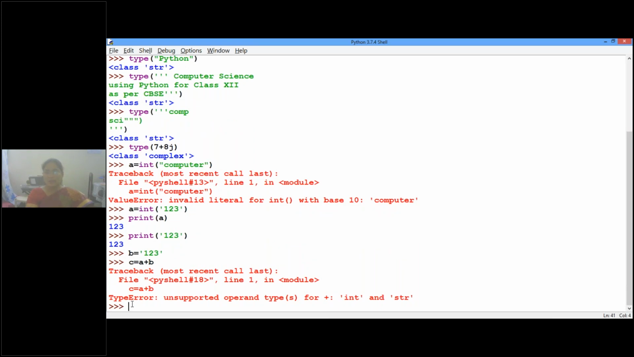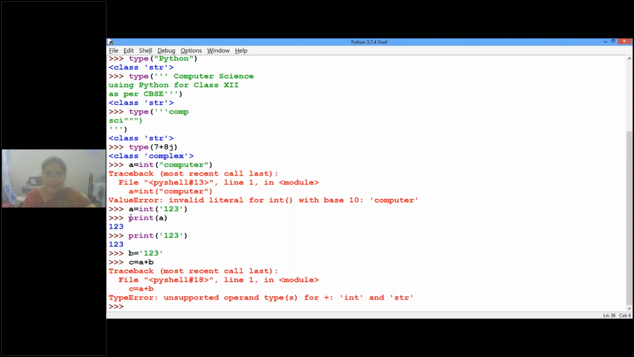Error. Why the error? Because there is no int and parenthesis? No. Just think. A is not defined, ma'am. Okay, Krishnakant. A is not defined.